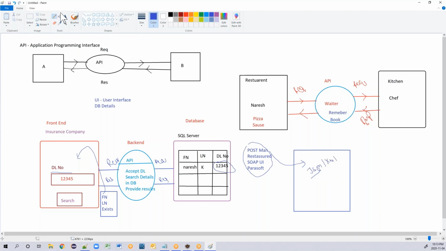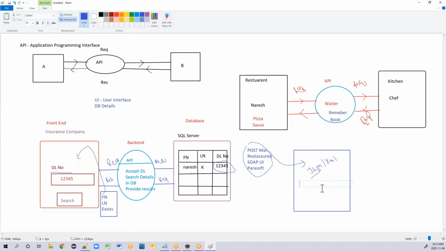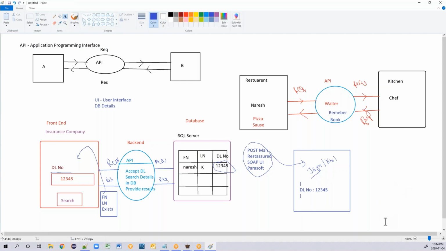A simple JSON file would be something like this. You will have a curly bracket starting. Here you are entering the driving license number, DL number, colon 12345, and you will have this curly bracket at the end.